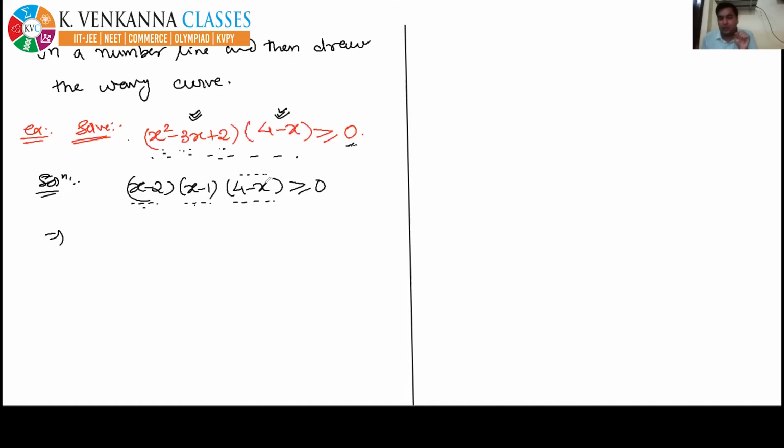And as I told you, if we multiply by a negative sign on both the sides, then the sign of inequality will get changed. What we will get is x minus 2, x minus 1, and here it becomes x minus 4, and the sign of inequality gets changed. Okay, next step.